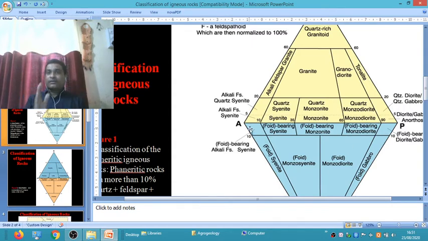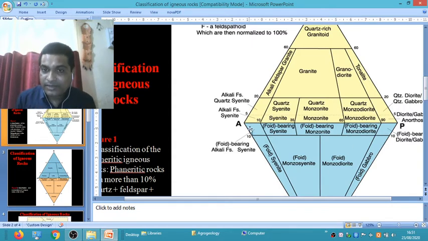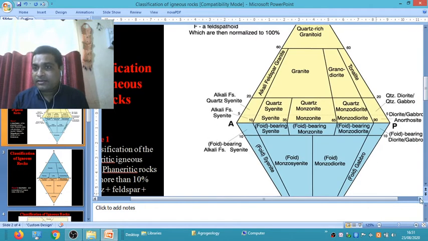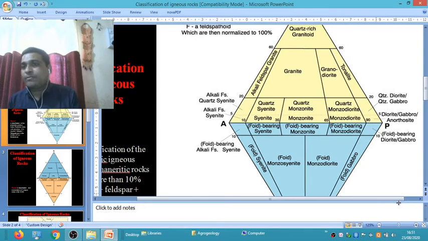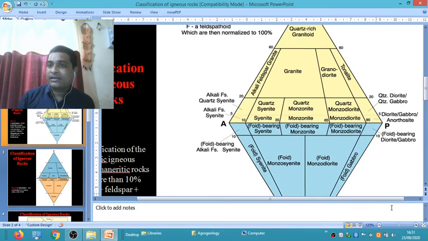And when alkali feldspar is greater than 90% and plagioclase feldspar less than 10%, it is called alkali syenite. And on the other hand, when greater than 90% of plagioclase feldspar and 10% of alkali feldspar, it is called anorthosite. Okay.